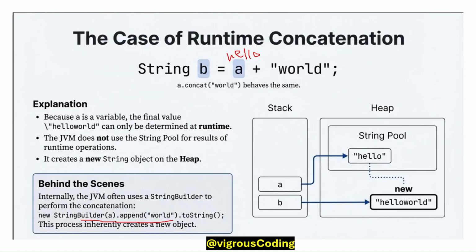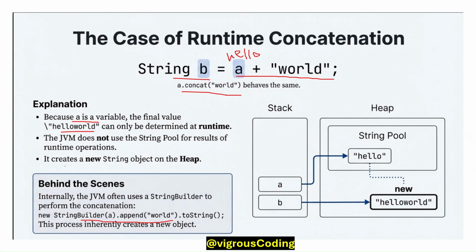In the case of runtime concatenation, string b is a concatenation of a plus "world". It behaves the same as the dot concat method, because a is a variable and the final value "hello world" can only be determined at runtime, and the JVM does not use the string pool for the result of a runtime operation.